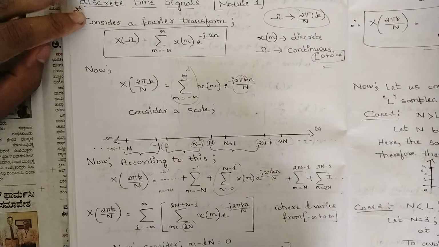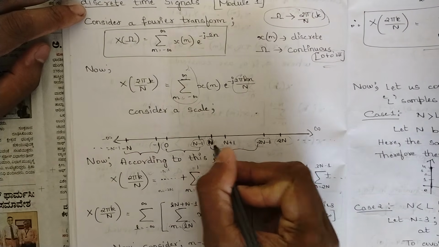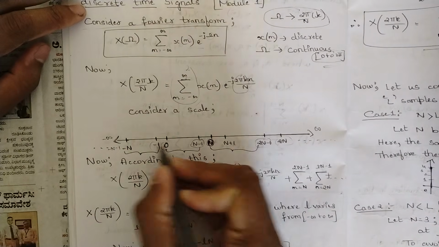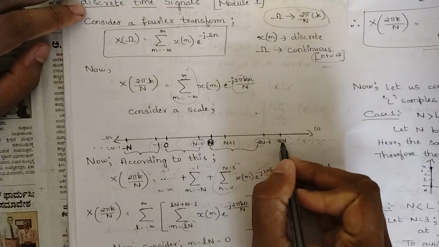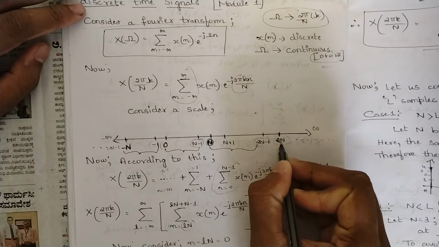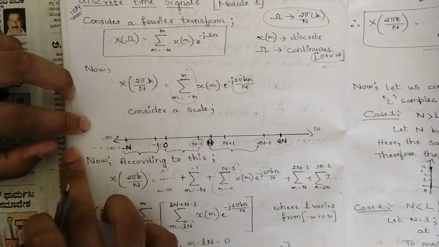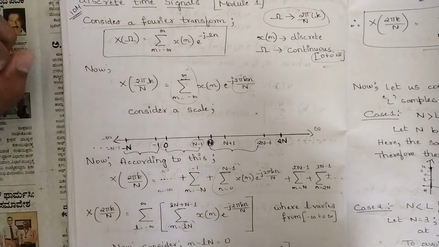For that, first in the center mark one point as 0, then mark one point as N, here mark one point as minus N, then 2N, and like that go on marking, and put the dot symbol, which represents that the scale is infinite.